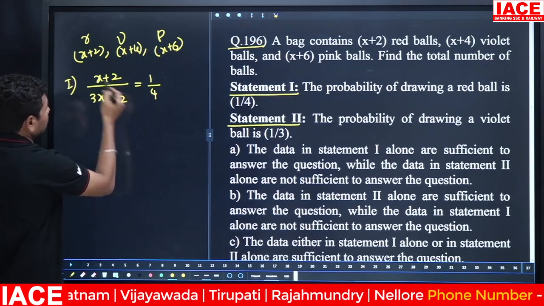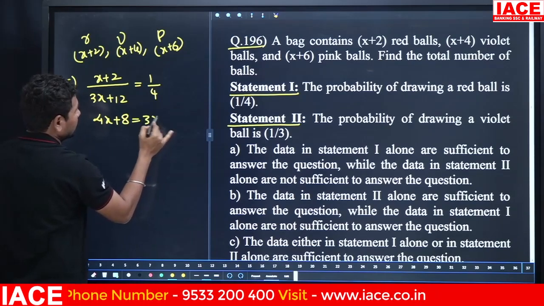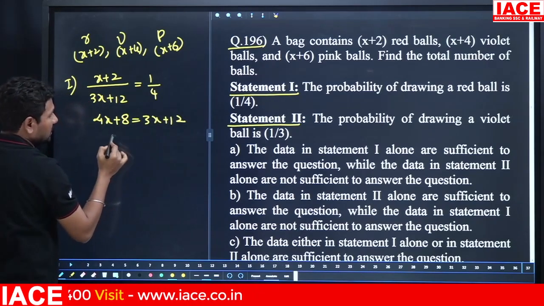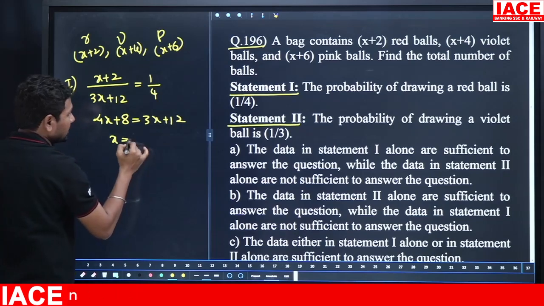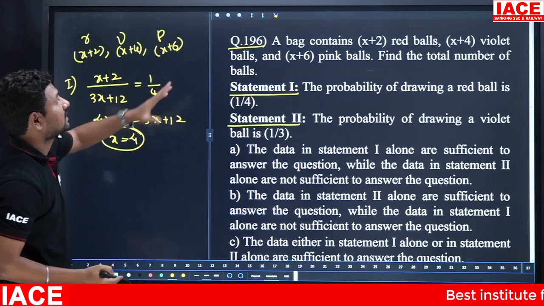Check it. 4 into x value is 4x. 4 into 2 value is 8, and 3x plus 12. 4x minus 3x is equal to x. 12 minus 8 is equal to 4. Once you have the x value, you can easily find the number of balls required.